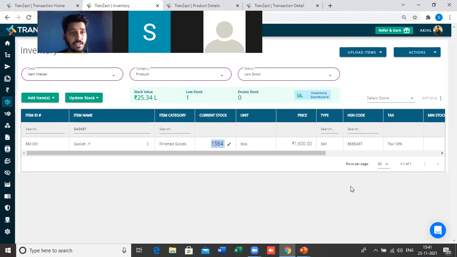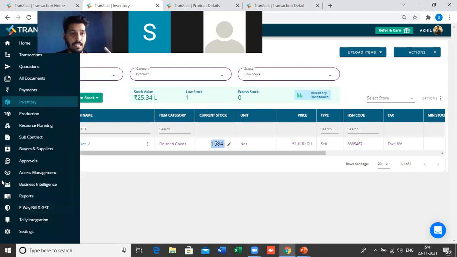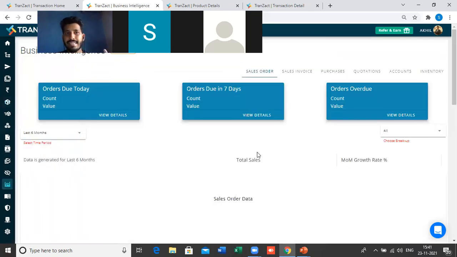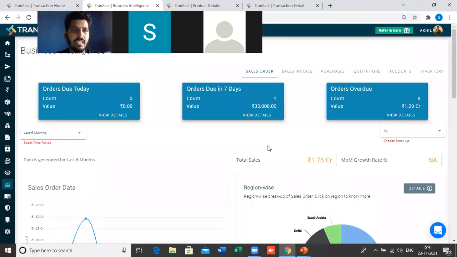And the third part of the session, let me quickly show you the dashboard part, right? If we are taking any system, we expect better output. For the output part, for the reports and dashboard, we have two modules present in the system. One is business intelligence. If I click on business intelligence, it will give you the details in the form of graphs and pie charts. Here you will get the details of every single documentation part in graphs and pie charts.